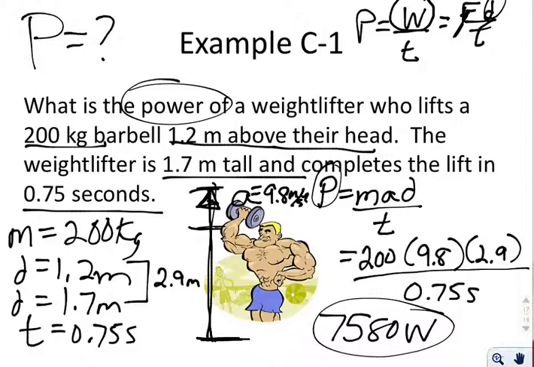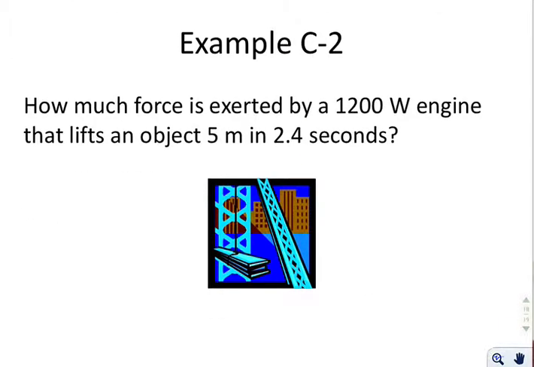So you need to be able to take the power equation and expand the work, expand the force, and get it to what you need it to be. And that's probably the trickiest thing with these energy and power equations, that you have to expand them. The second example says, how much force is exerted by a 1200 watt engine that lifts an object 5 meters in 2.4 seconds? So we're trying to solve for force.